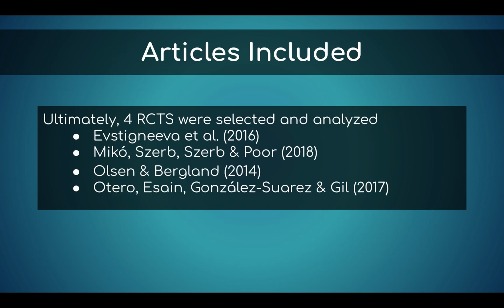The search generated a total of 27 RCTs with various types of exercise programs being tested on a multitude of age groups. Therefore, the target population was narrowed to include women between the ages of 50 to 85 exclusively. Upon review of the article titles and abstracts, RCTs that examine the effect of balance training exercises in relation to the decreased risk of falls were selected. Ultimately, 4 RCTs were deemed appropriate to be included in this review.